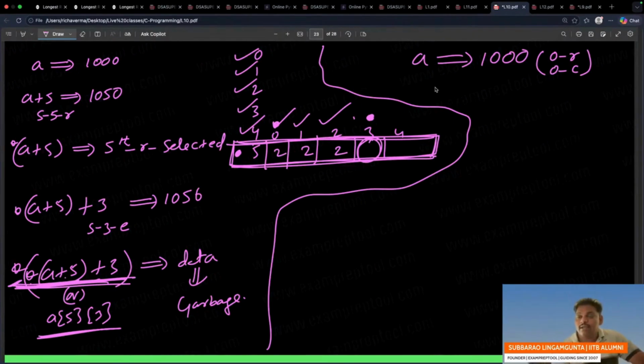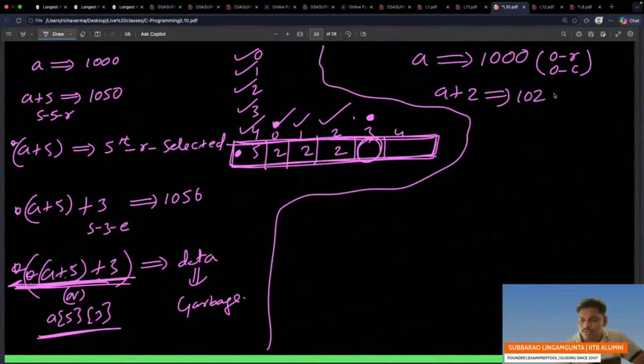See this. Until one star, it is the 2D format only. Once one star is over, it will become 1D format. In 1D format, plus 1 skips one element. In 2D format, plus 1 skips one row. So see this one: A plus 2, two rows skipped. One row has 5 elements, two rows 10 elements. Every element is 2 bytes, so 10 elements is 20 bytes. 1000 plus 20 is 1020.